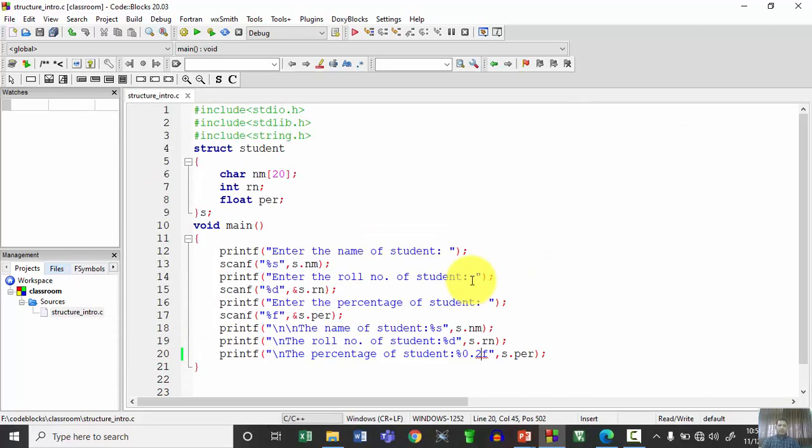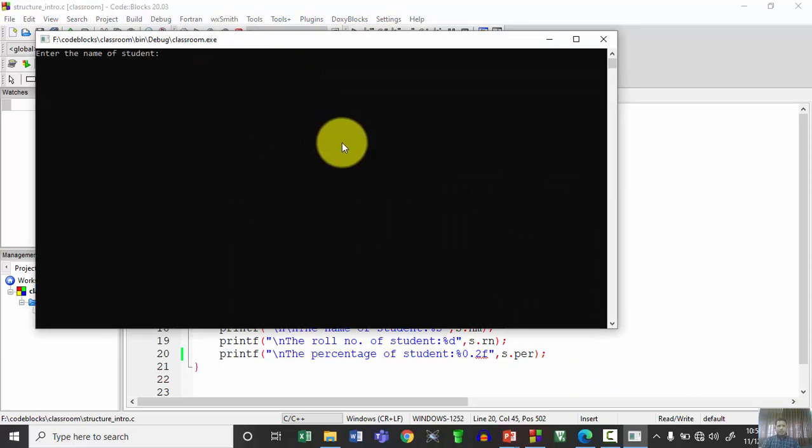So let us cross check the same code in Code::Blocks here. Now I am going to run it. First it is asking for the name of student. Suppose I enter the name of student as ABCDE, roll number as 56 and percentage, say 81.81.